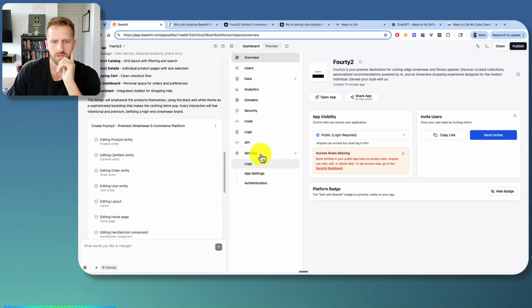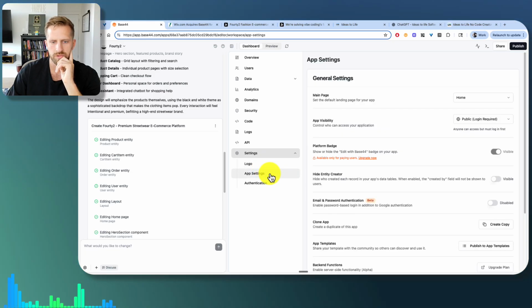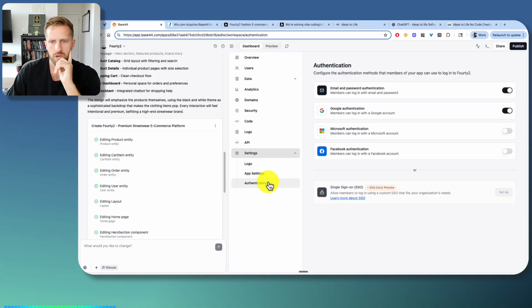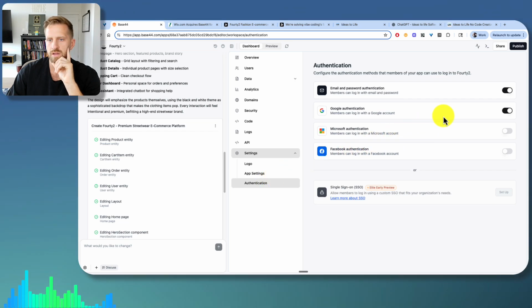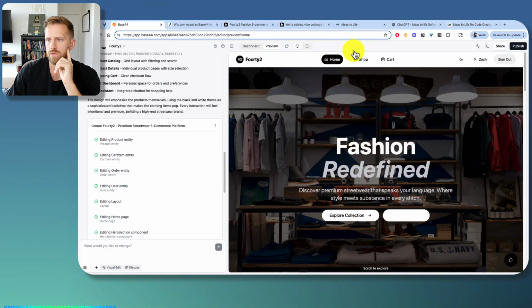Settings. Okay. Oh, you can upload a logo specifically, then it'll probably put it throughout your whole site. So there's a little bit more flexibility here. It's a built-in authentication. So I wonder if it's that easy, just toggling on Google and now you have it. You probably have to do some back-end stuff to get the Google authentication working, but let's go. I want to see what that looks like if I try to log in with Google.